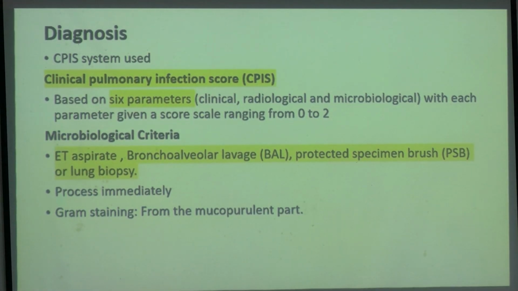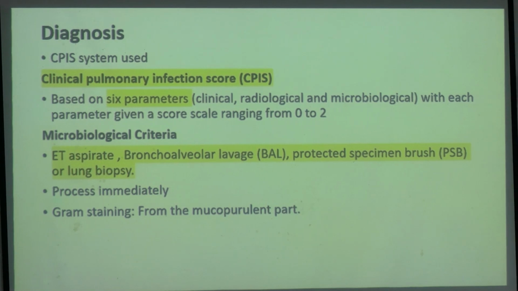Okay, so diagnosis, we have a few things, we have some criteria. We have endotracheal aspirate, we have bowel fluid, and we have a protected specimen brush or lung biopsy. See, the diagnosis is huge. It is very difficult to remember the diagnosis, but I'll tell you the first few steps. You see this thing? You don't have to remember this. This is for me, okay, not for you.